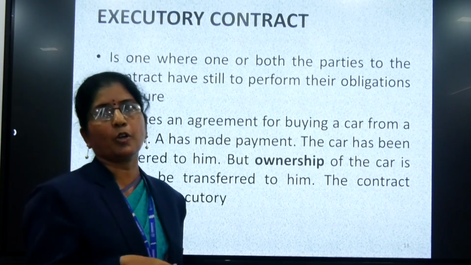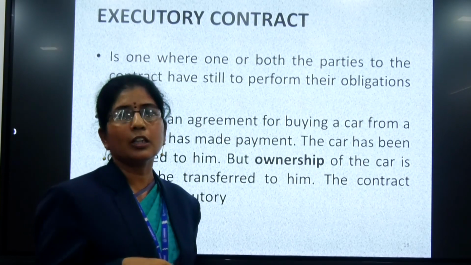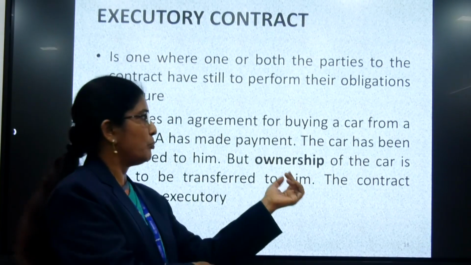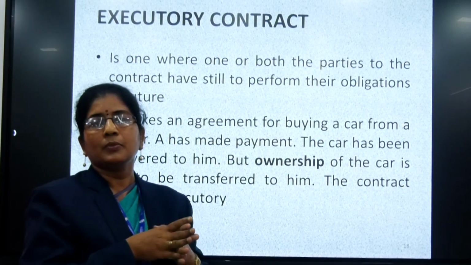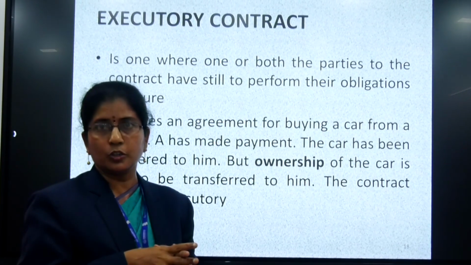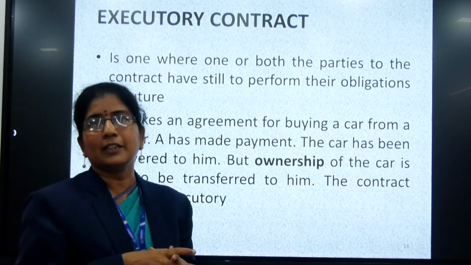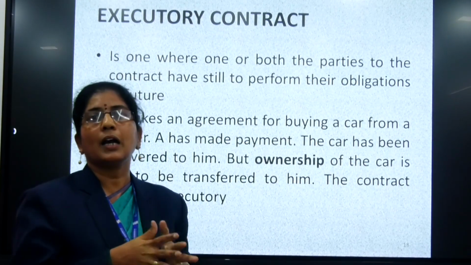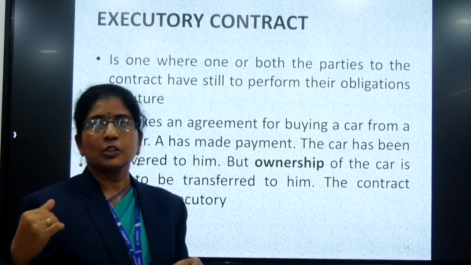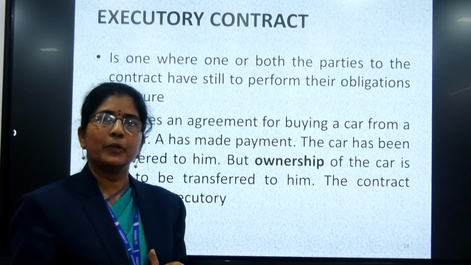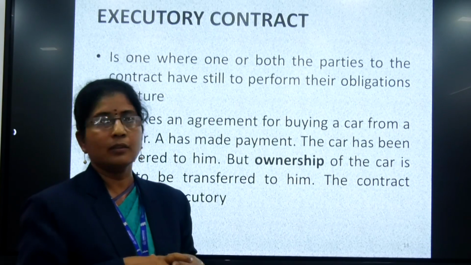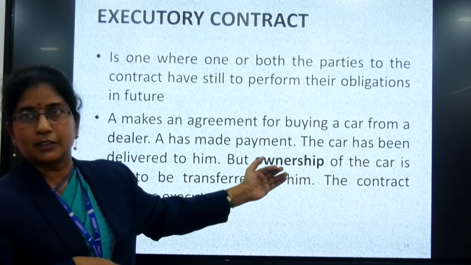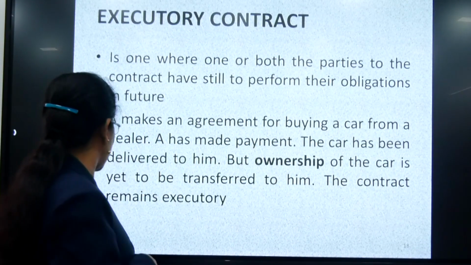Executory means in process; the contract is not completed. For example, A has booked a car in a car showroom and has paid the amount also. The car company has said they will deliver the car in 10 days. Here A has made the payment but the delivery is not made. So it is in process. That is executory.